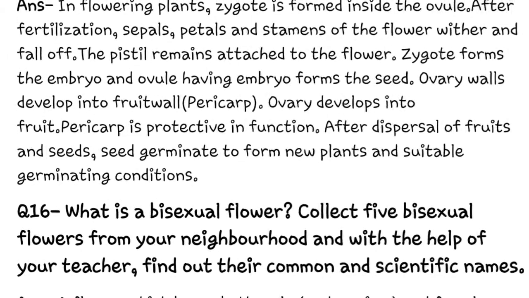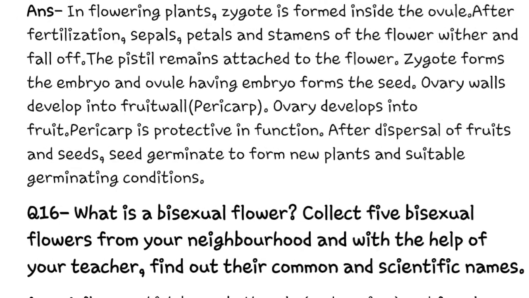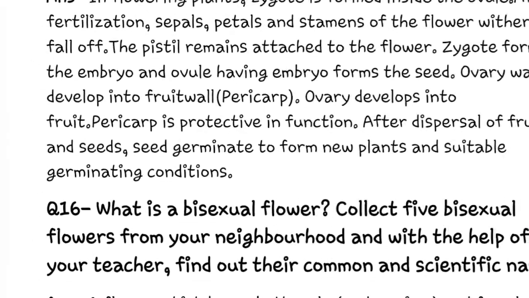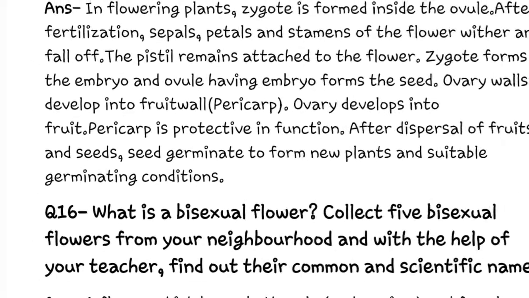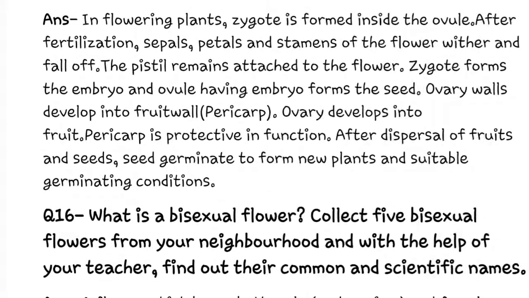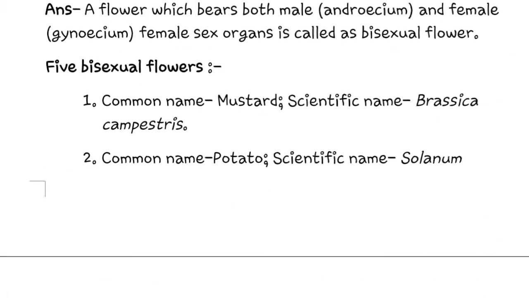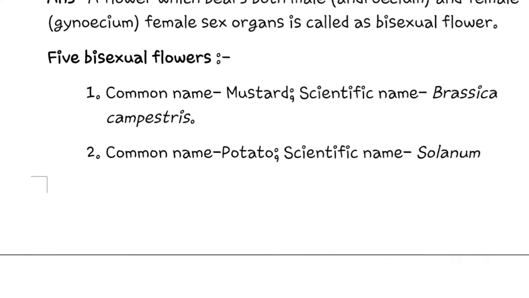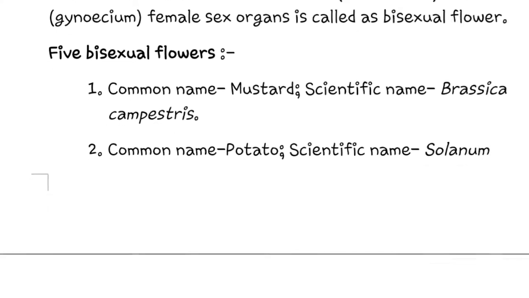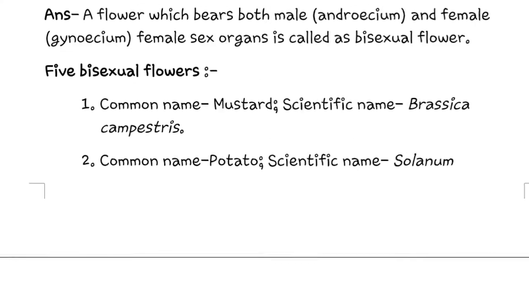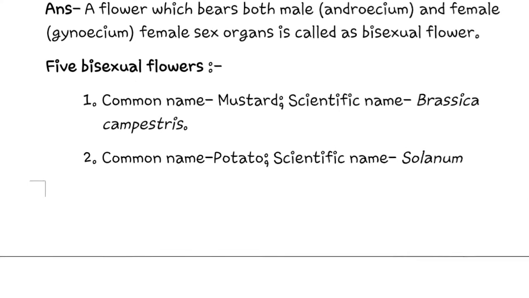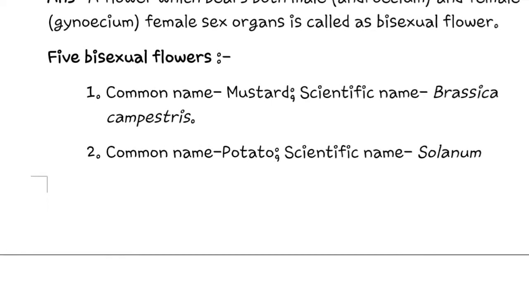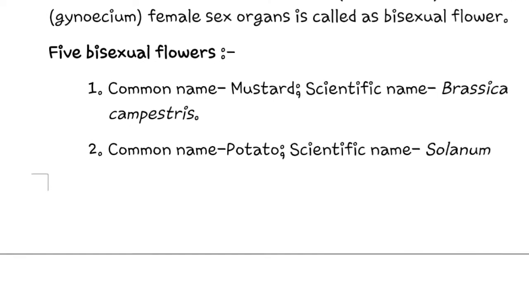Next is question number 16. What is a bisexual flower? In this question we have to collect 5 bisexual flowers, and we have to tell their common name and scientific name. Just read it once. Its answer is that the flowers which bear both male and female sex organs are called bisexual flowers. The male part is called androecium and the female part is called gynoecium. Next, five bisexual flowers with common names and scientific names are given below.